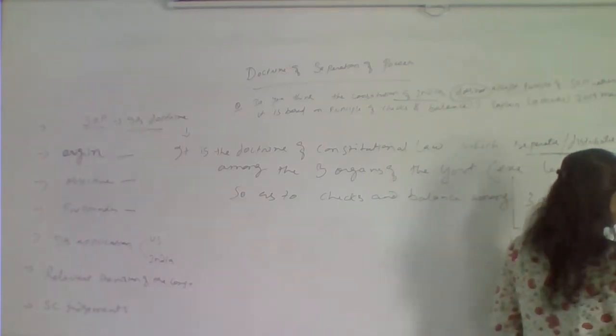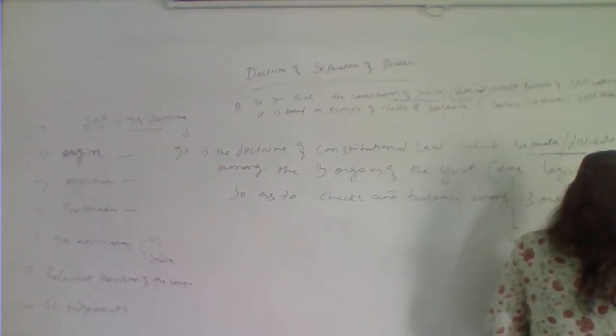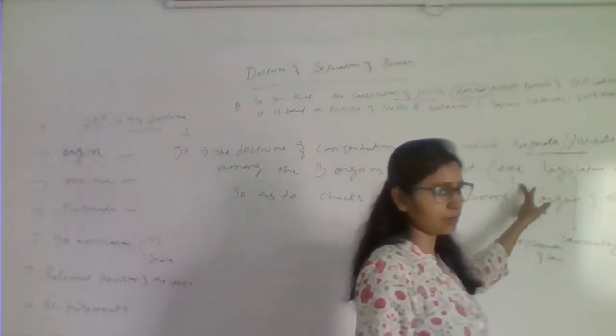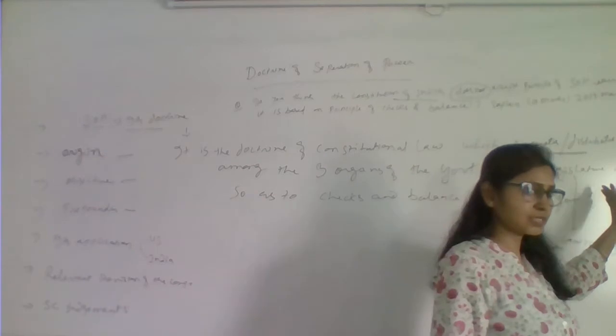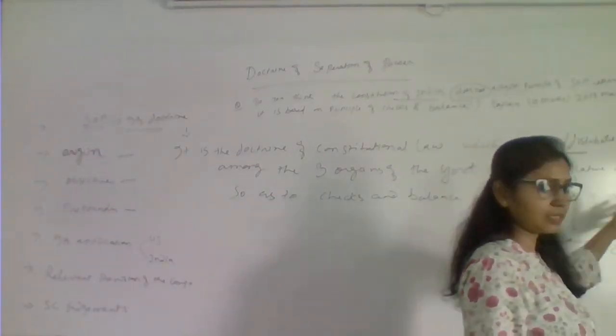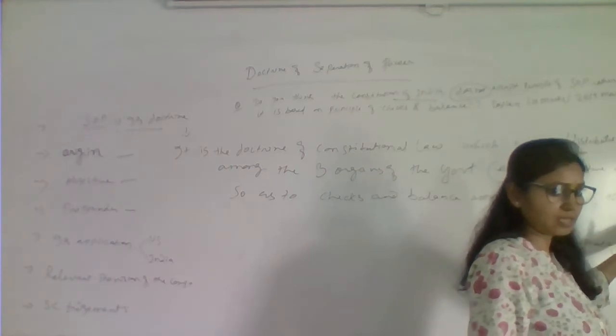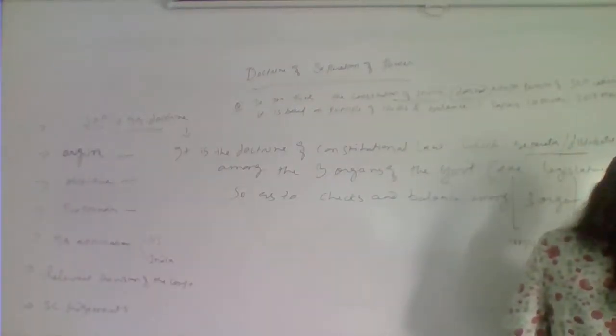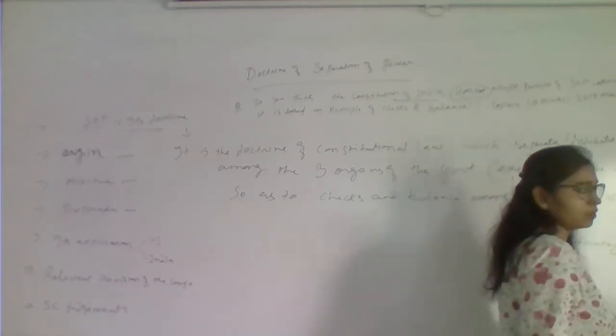The work of the judiciary is, if there is any dispute among these two organs of the government, or if the citizens have any disputes with the state, then the dispute must be settled by the judiciary according to the principle of rule of law.